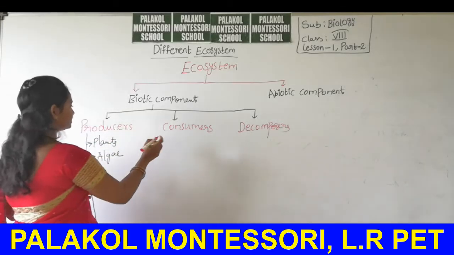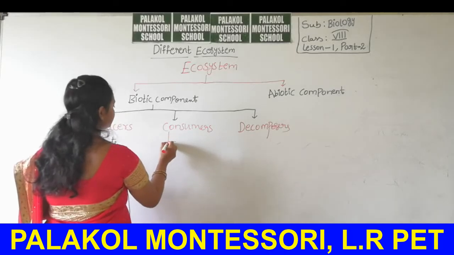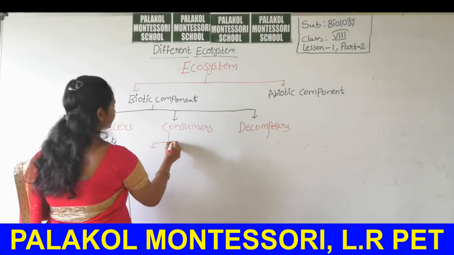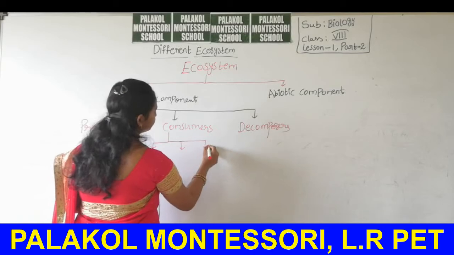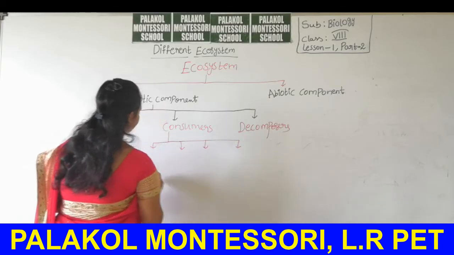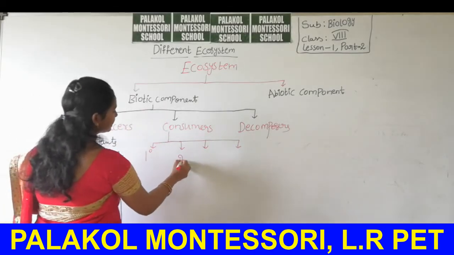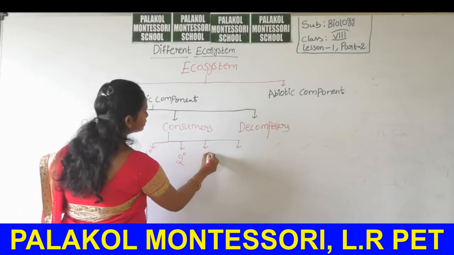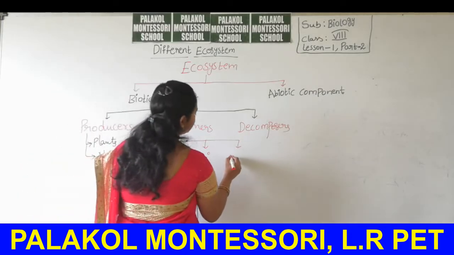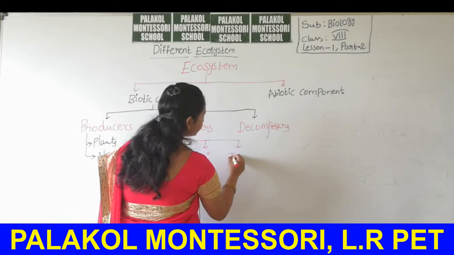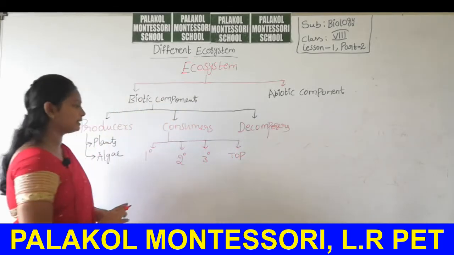These consumers include 3 or 4 categories again: primary consumer, secondary consumer, tertiary consumer and quaternary or top consumer.